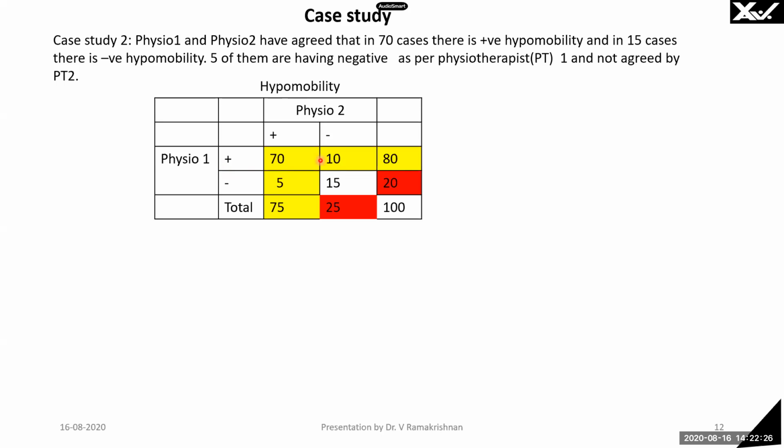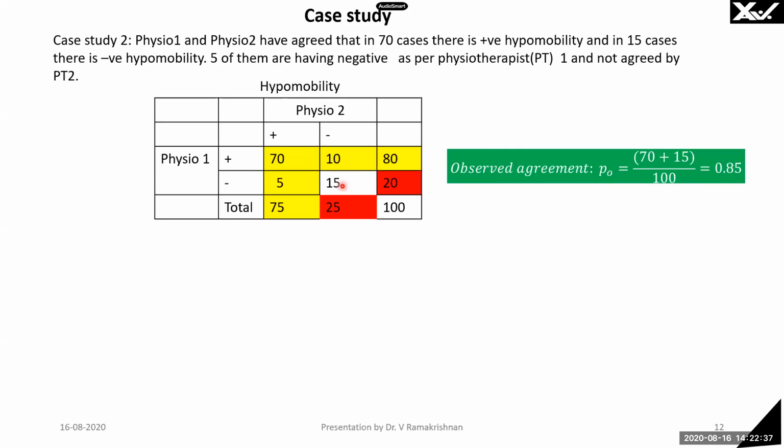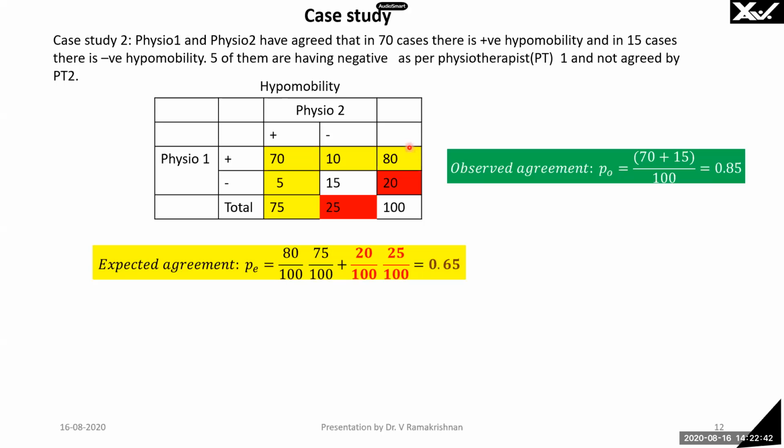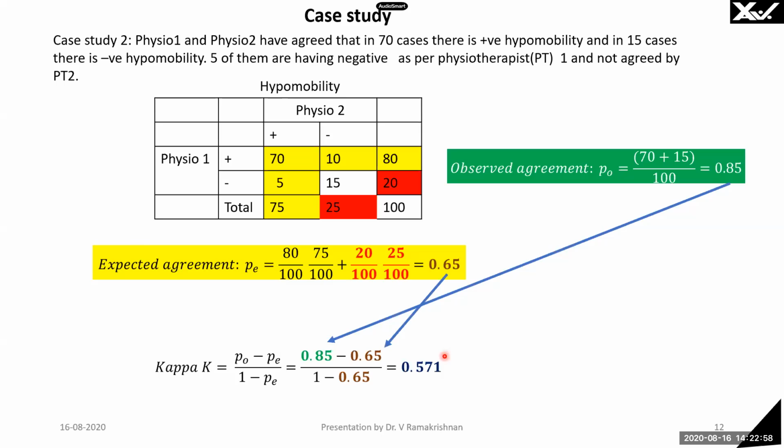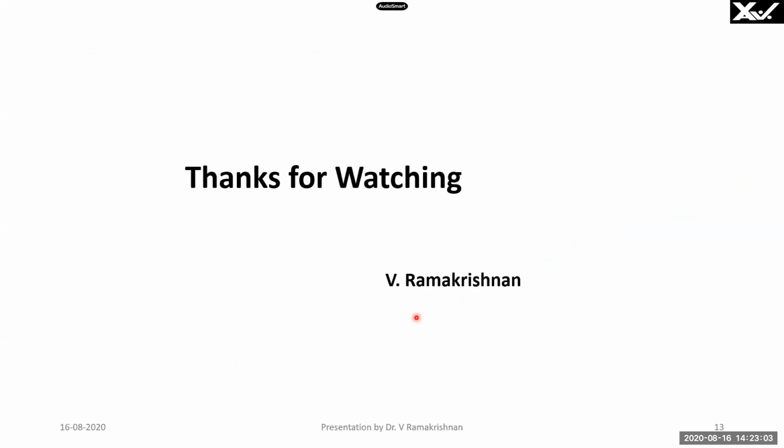So now physio 1 says for 80 people, physio 2 says for 75, and physio 1 says for 20 people, physio 2 says for 25 people. So observed agreement is 70 plus 15 by 100, 0.85. And then for expected agreement, what I have to do is 0.8 into 0.75, plus 0.2 into 0.25. If you add it up, you will get 0.65. And the kappa coefficient is 0.571. If the kappa coefficient is 0.571, what does it mean? Moderate agreement, right?